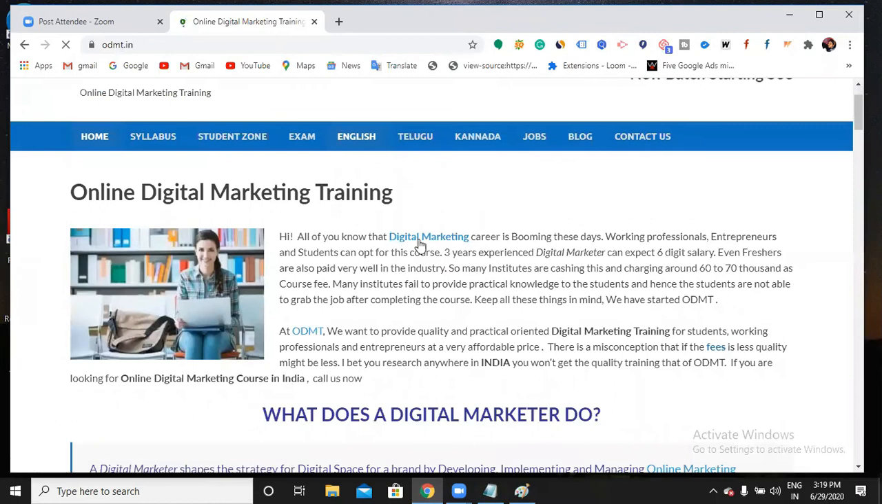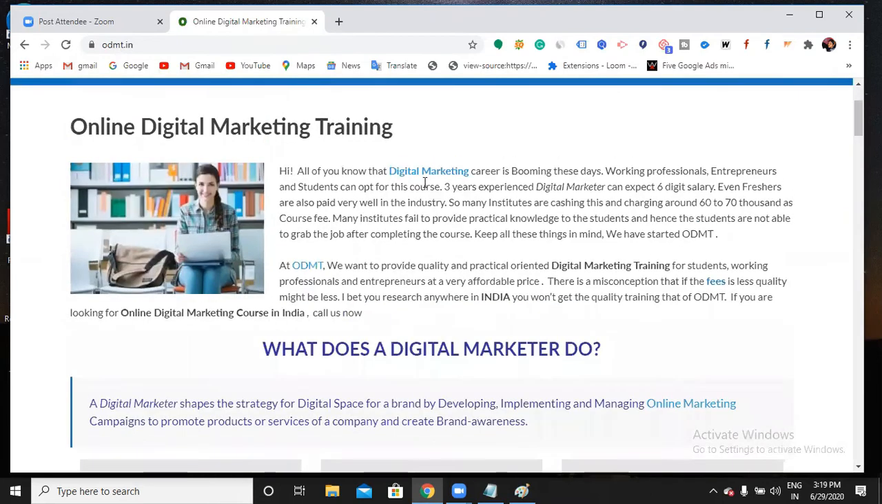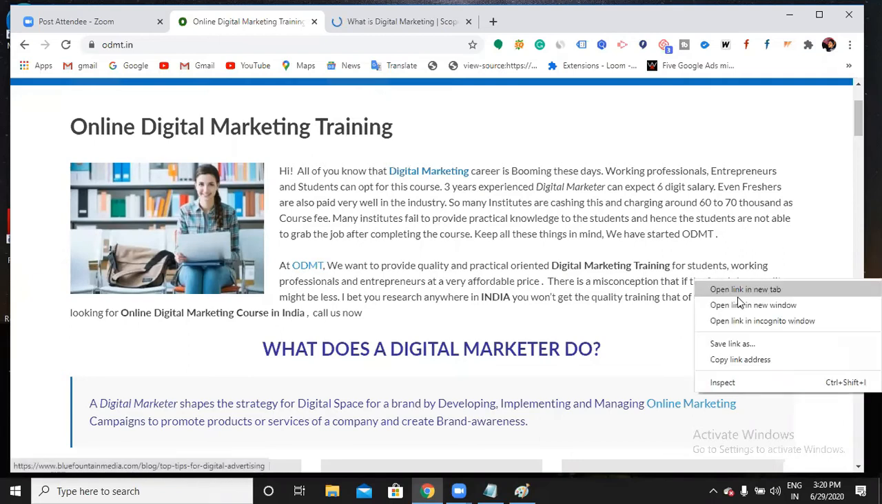Google will also see our rating through this, right? See here, digital marketing. Is this a clickable text or not? Yes. Okay, let me try to click this. And what about this keyword? Is this clickable text? Okay, right.